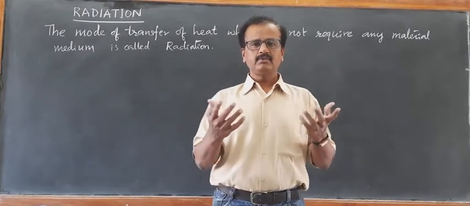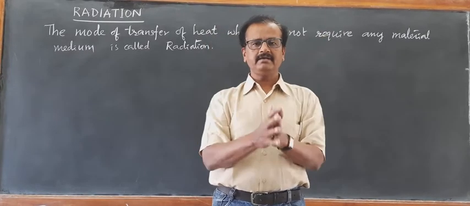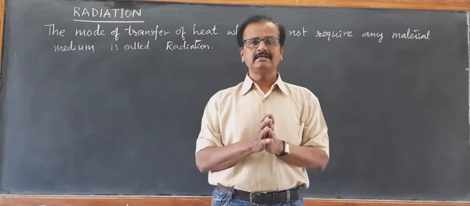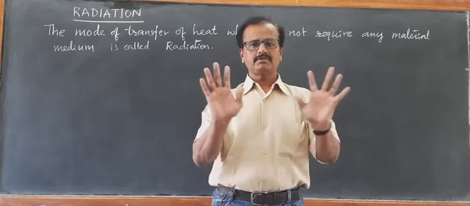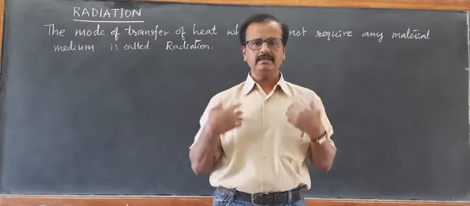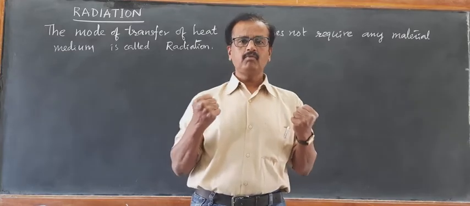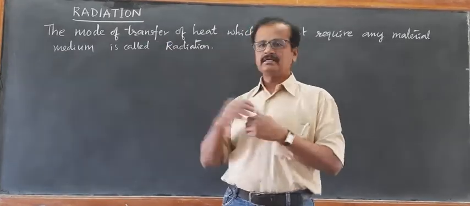It means we are receiving the heat from the source of heat like fire by the process called radiation. We keep our palms, our body close to the fire in the winter season so that we feel warmth. It is by the process called radiation.